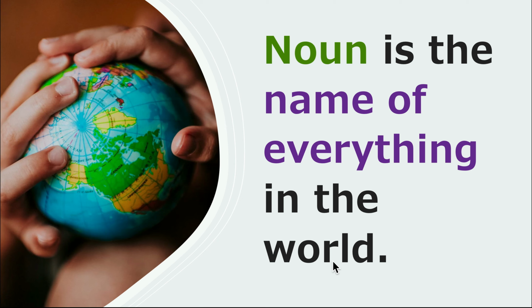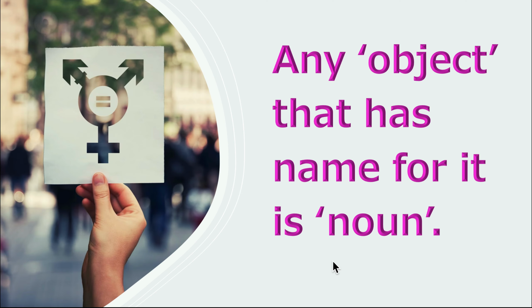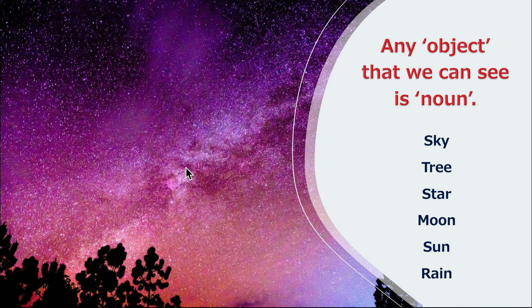I say everything in the world. And when I say everything in the world, we can say any object that has a name is a noun. For example, hand is a noun, nail is a noun, finger is a noun, arrow is a noun, paper is a noun. So whatever the objects, they have names for them. All those objects having names are nouns.